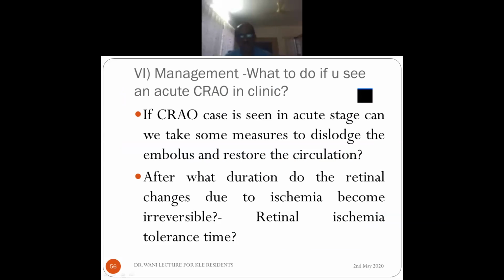Okay. So suppose you see in the OPD a central retinal artery occlusion, what will you do?